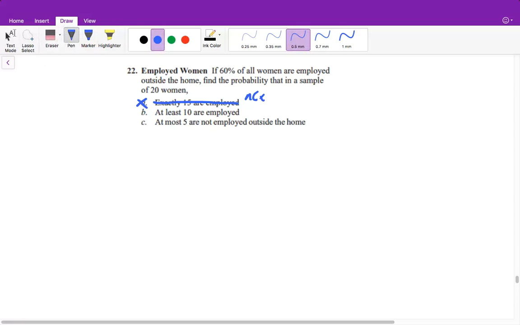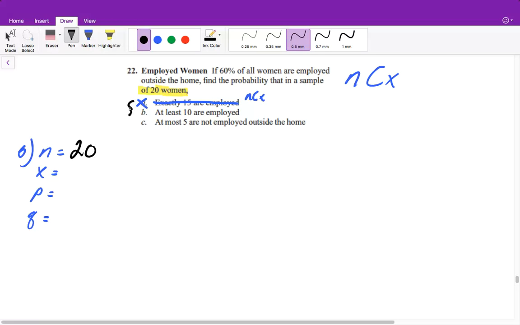All right, so it says if 60% of all women are employed outside the home, find the probability that in a sample of 20 women, at least 10 are employed, or at most 5 are not employed outside the home. So what we need to do is first identify. It tells us that we only have a sample of 20, so that tells us that we're using a finite number. That lets me know I'm using my NCX. So for B, we will have to identify what is our N, what is our X, what is our P, and what is our Q. So our N in this case is 20, and it's going to be 20 no matter which one we do of these, because that's not changing.